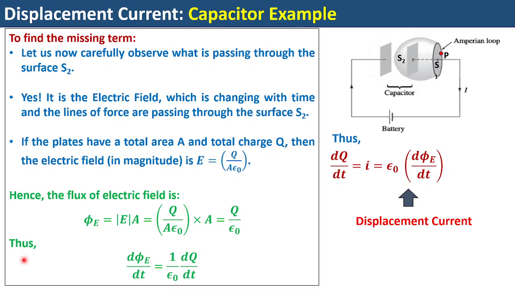Got it? So that is how Ampere's circuital law actually became complete. Now if you have to write Ampere's circuital law, how will you write it?